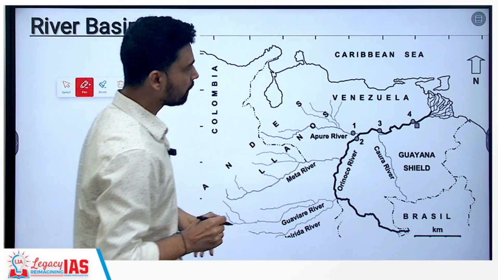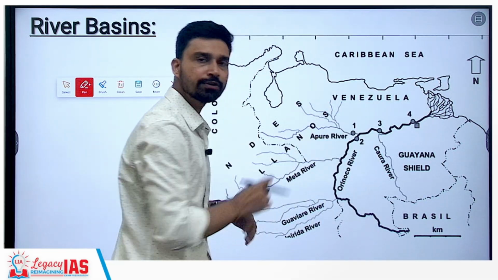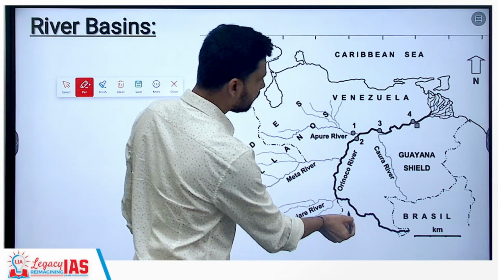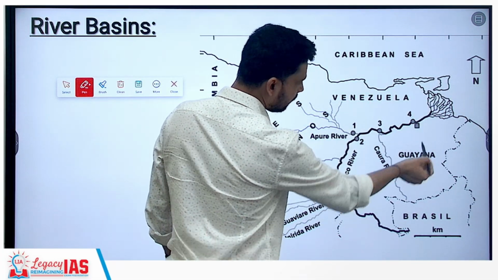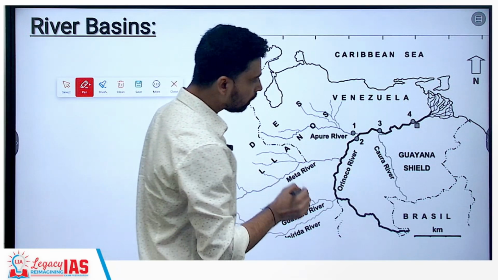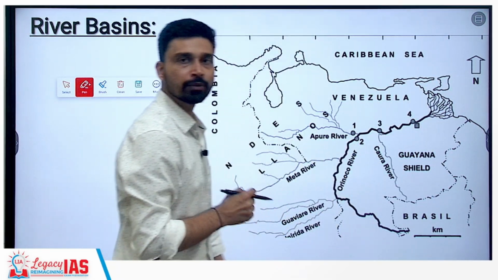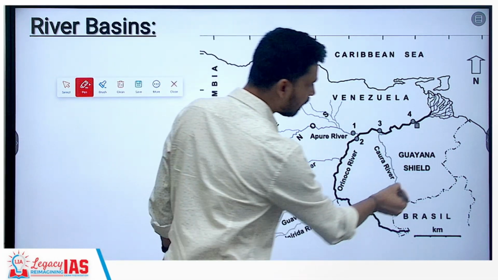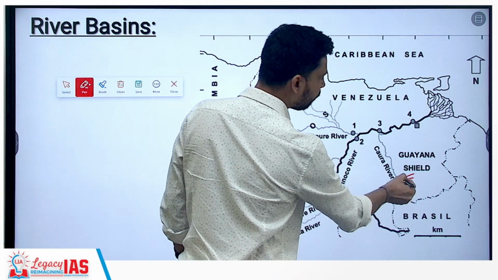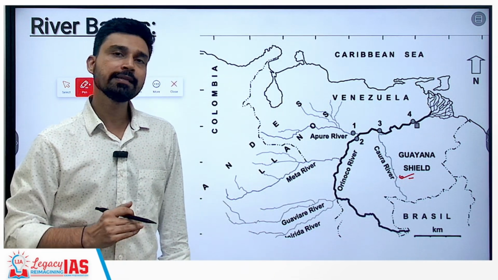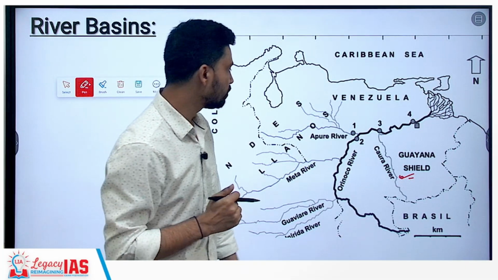So Orinoco River, if you look here, is the third largest river system of South America. Orinoco River largely flows through Venezuela, and it is part of the Guiana Highland. Interestingly, one of the tributaries of Orinoco River is where the Angel Falls is located. Angel Falls is part of the Guiana Highland itself. Angel Falls is also considered the tallest waterfall in the world, standing at about 979 meters.